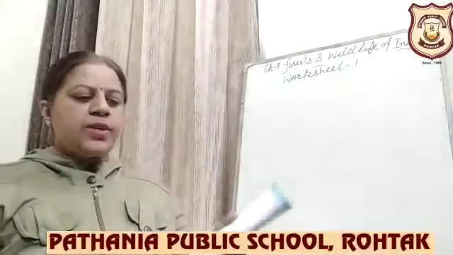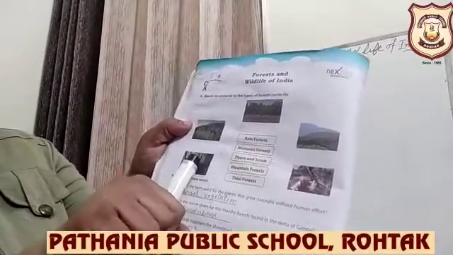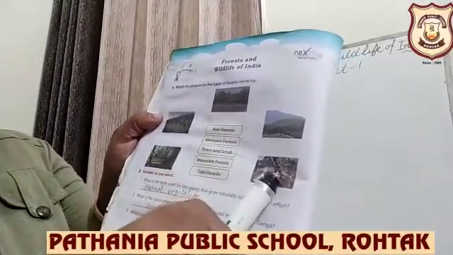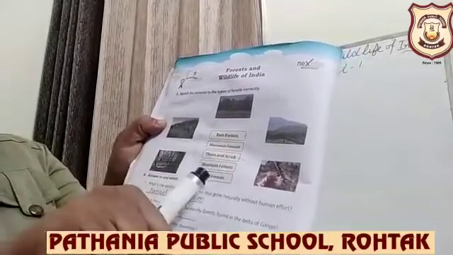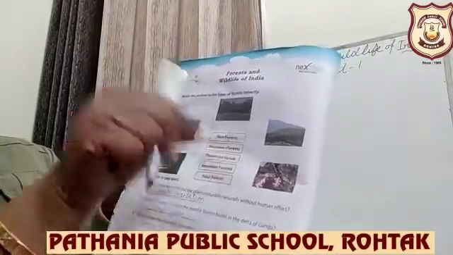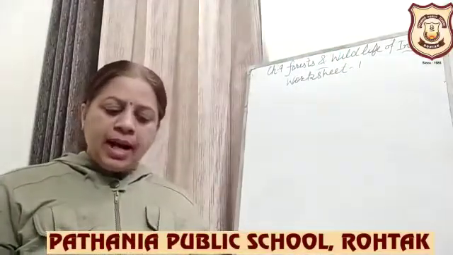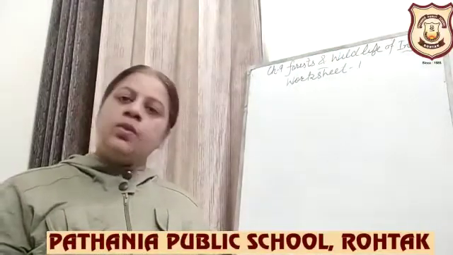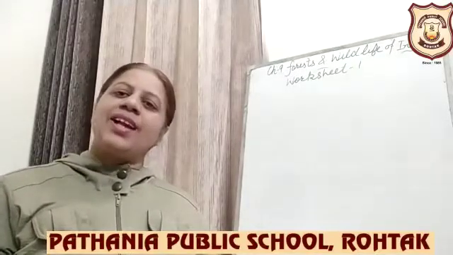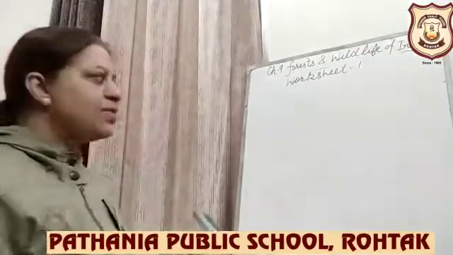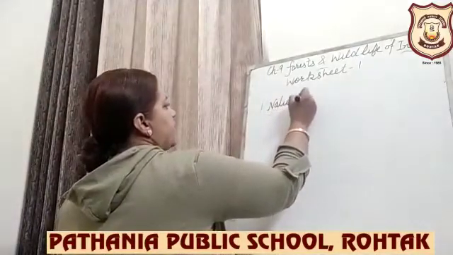First is rainforest. Here you can see it is rainforest, monsoon forest, okay, thorn forest, mountain forest. These are mountain forest and tidal forest. Okay, so that's all. What is the term used for the plants that grow naturally without human efforts? Without human efforts. That is called natural vegetation. So you have to write number 1, natural vegetation.